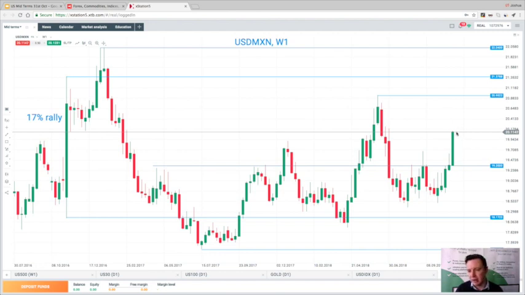But if we do see a Democrat victory, then I suppose there'll be more problems for Trump in his hostile actions towards Mexico in terms of building the wall. There has been a new NAFTA agreement negotiated, so possibly the negative side for the Mexican peso isn't quite so great, particularly if the Democrats win one or both of the houses, and we could see a pullback into this 1935 region.